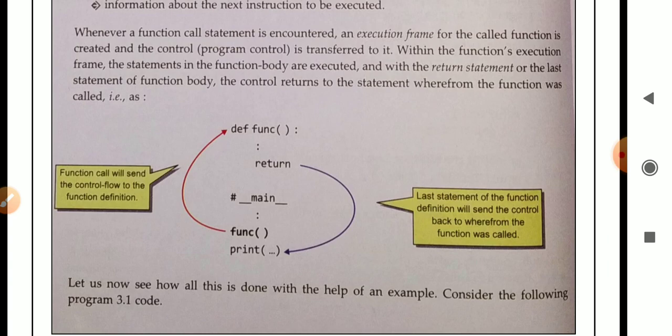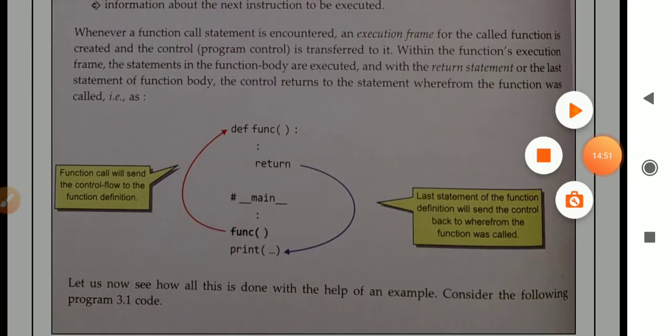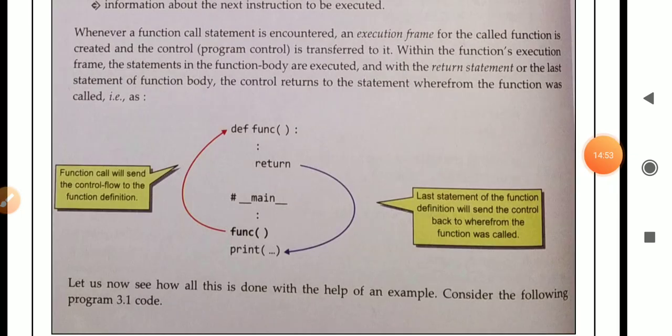Within the function execution frame, the statements in the function body are executed. And with the return statement or the last statement of the function body, the control returns to the statement from where the function was called. See here, an example is given below.